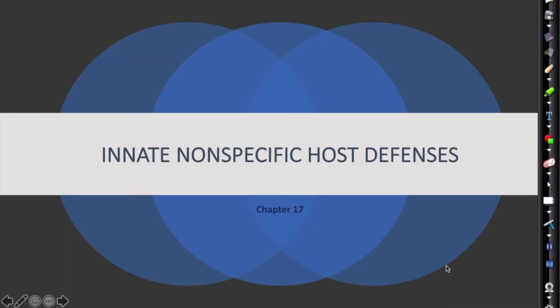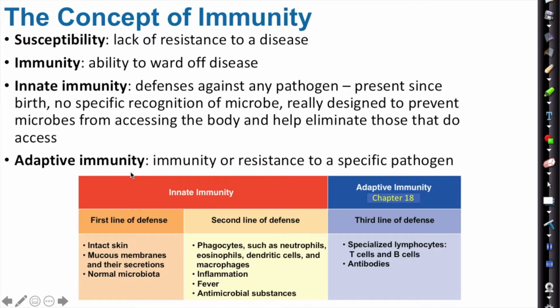Okay, so this is chapter 17, which is innate non-specific host defenses. So the concept of immunity is that susceptibility means that you have a lack of resistance to a disease, so you're susceptible to it. If you have immunity, of course, as you guys know, because of COVID-19, you are able to ward off that disease.